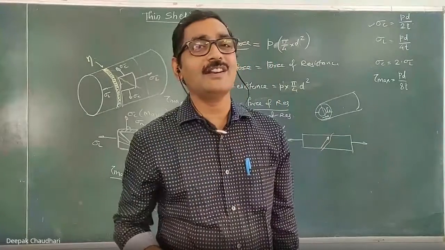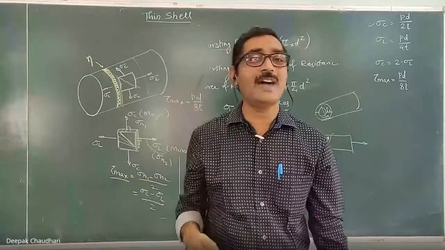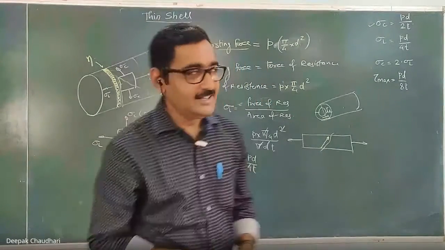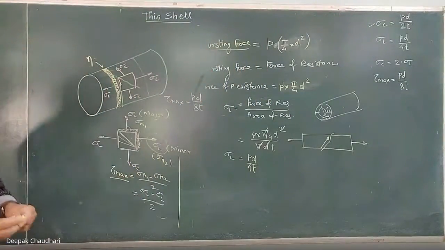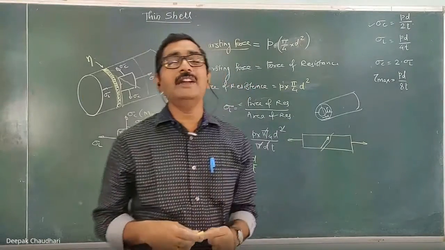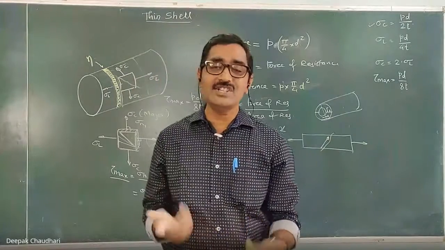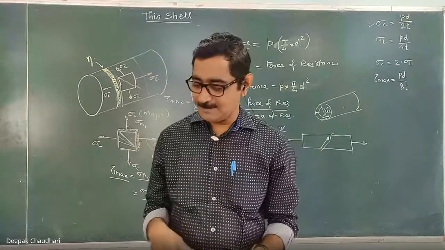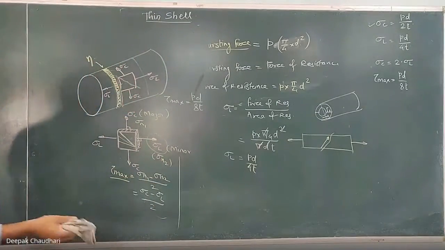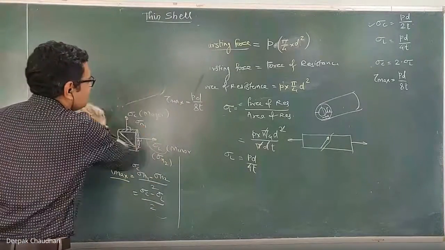Whereas in case of a riveted joint, the strength of the parent material is more than the riveted joint. So when there is a welded joint, you can use all the same formulas. But whenever there is a riveted joint, there will be a little bit of change in the formulas. Then how to calculate that? That we'll study later. So this is the first part.